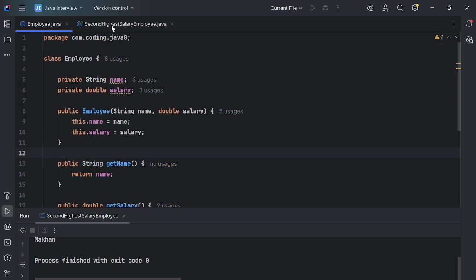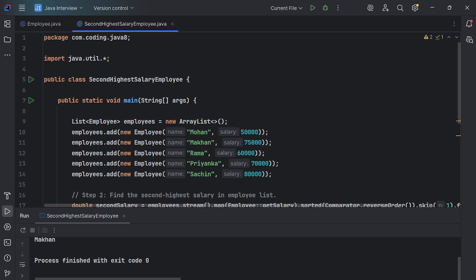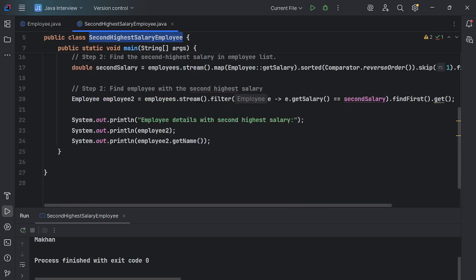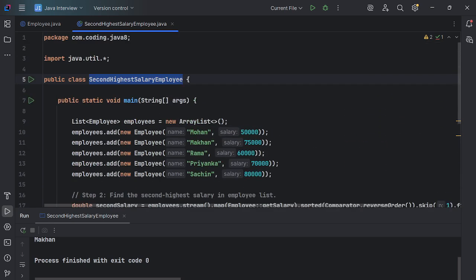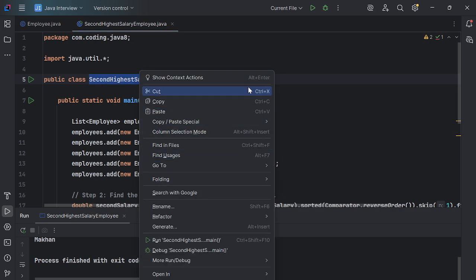So I have created this class, like SecondHighestSalaryEmployee. We can optimize this class name, guys. Let me refactor this class name.